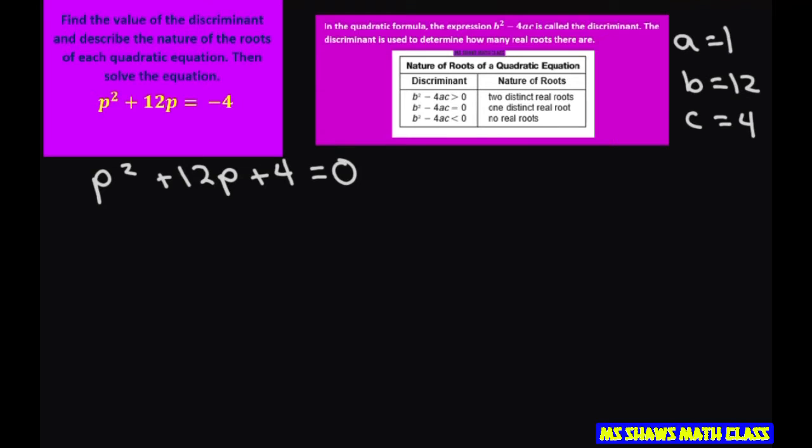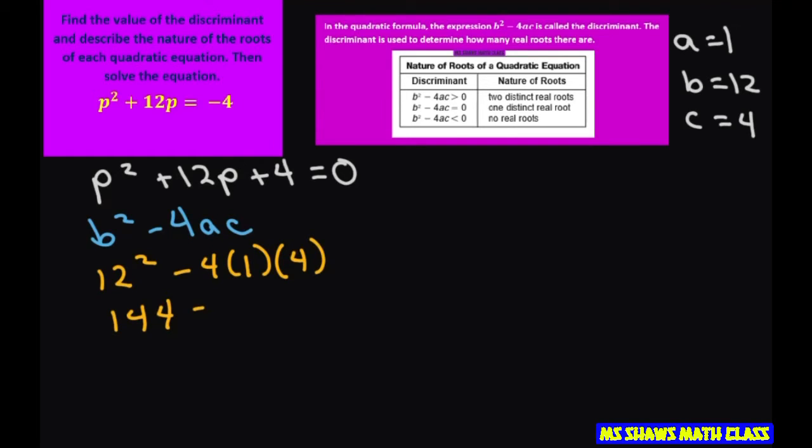Now, our discriminant is b squared minus 4ac. So let's substitute our values here. We have 12 squared minus 4 times a times c. So this is going to be 144 minus 16, and 144 minus 16 equals 128. All right, now that we know that this is positive, that means we have two distinct roots.